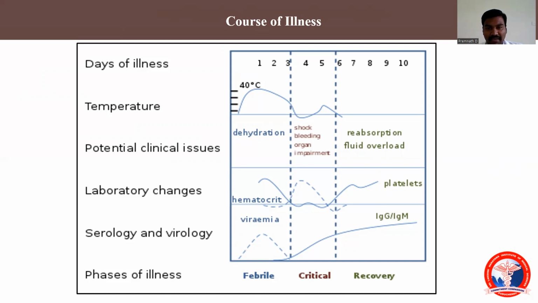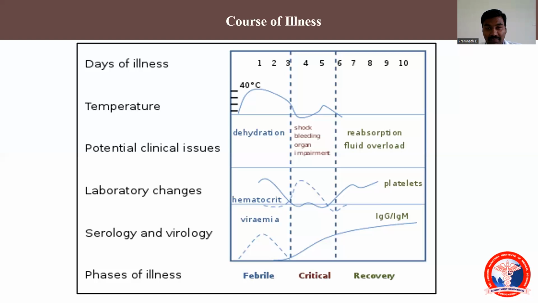On blood parameters, there will be leukopenia and the hematocrit gradually rises. Normal hematocrit is 35 to 45%, and it gradually rises by 5 to 10%. Leukopenia will occur, less than 5,000 cells per cubic millimeter. Platelets also gradually decrease, to less than 1,50,000.